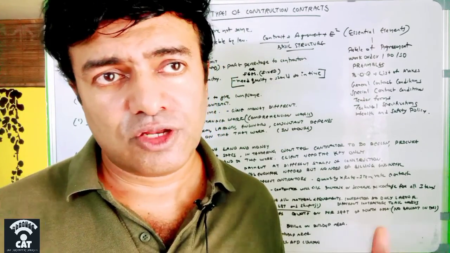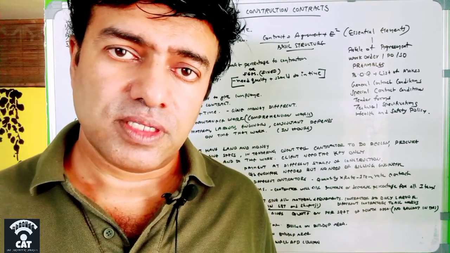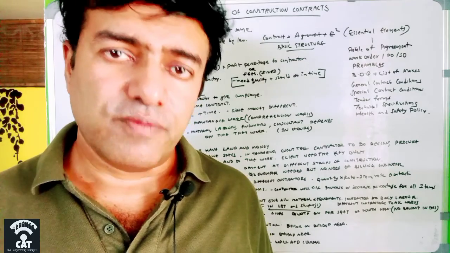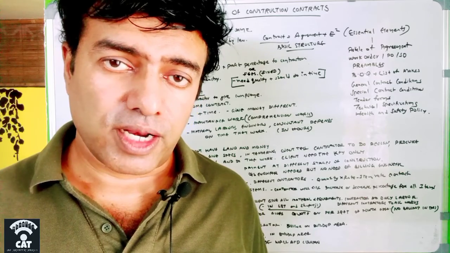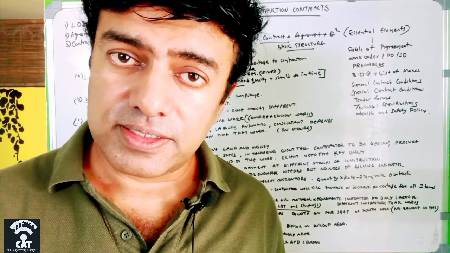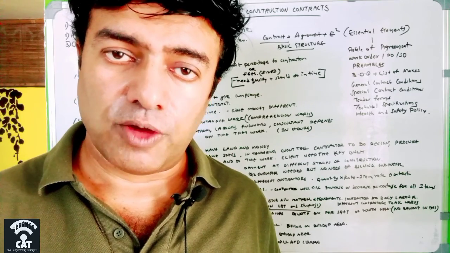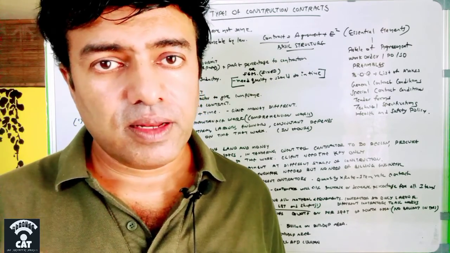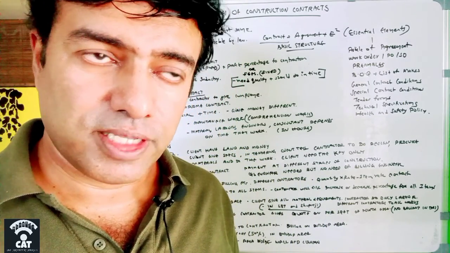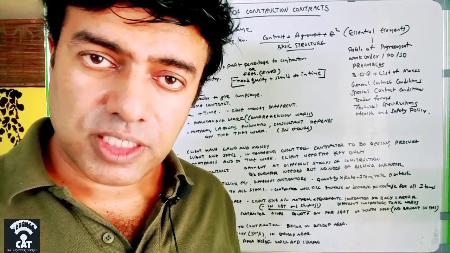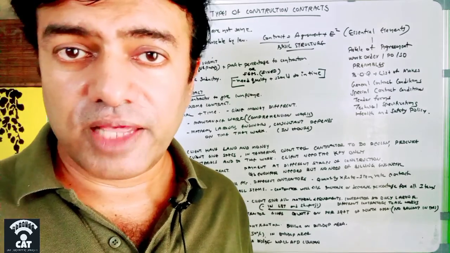Means in refineries, there will be maintenance, like I said before, that happens every month, maybe every year. Anyway, there will be some kind of maintenance happening. So for that, the contractors have to supply materials as well as labor and consultants, engineers. All these people have to come there. So the material cost the client has to give directly, and the other cost, that is the supply of labor, supply of engineers, supply of consultants, the client has to give on hourly basis.